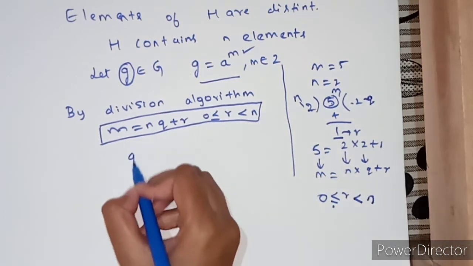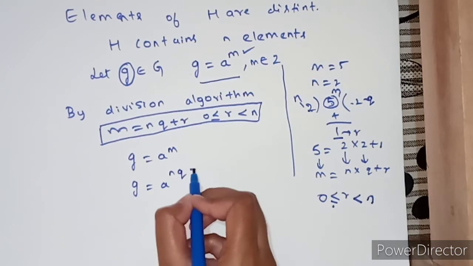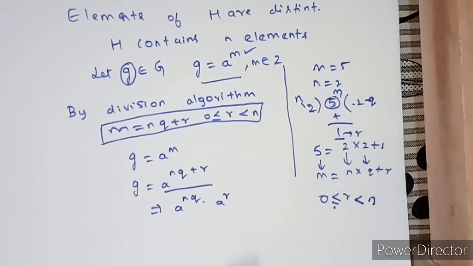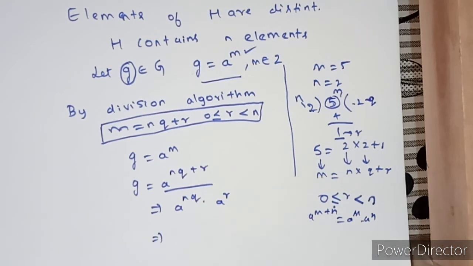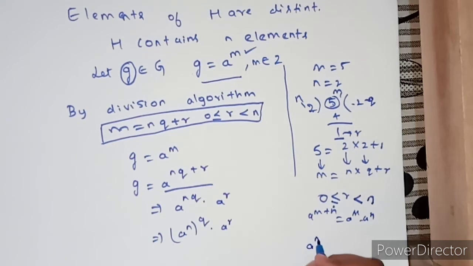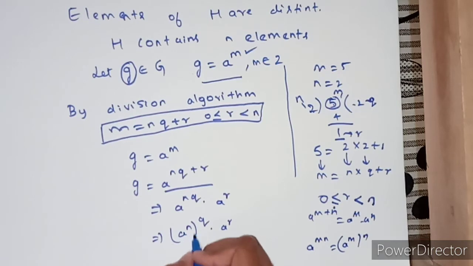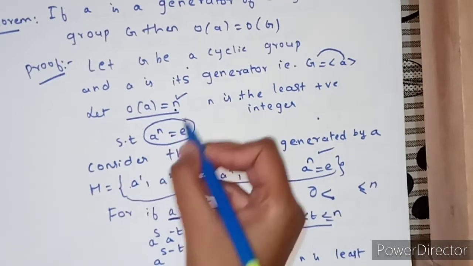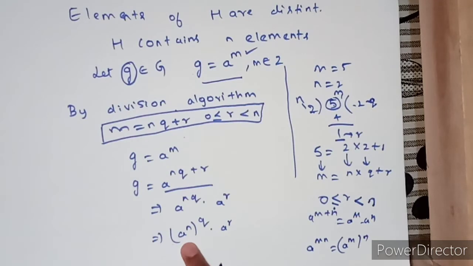Now g is equals to a power m, right? So g is equals to a power m is a power nq plus r. Now split this a power nq plus r. a power m plus n can be written as a power m into a power n, right? Now a power n whole power q into a power r, right? a power mn can also be written as a power m whole power n. Why have I not written a power q whole power n? Because they have given that n is least positive such that a power n is e. I have a power n value, so I have written n inside the bracket.